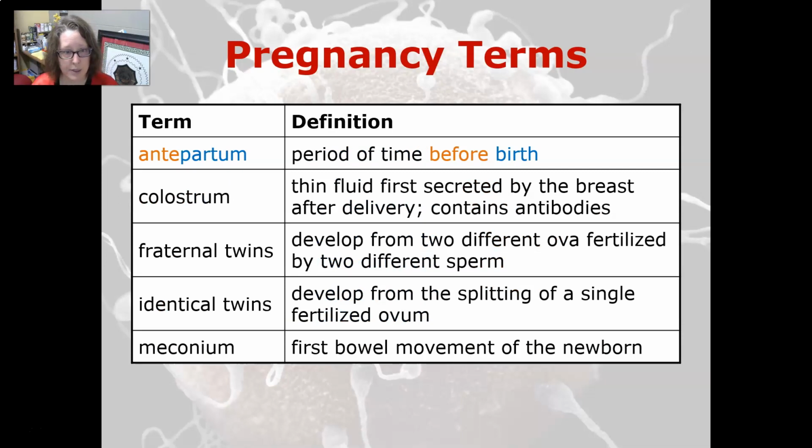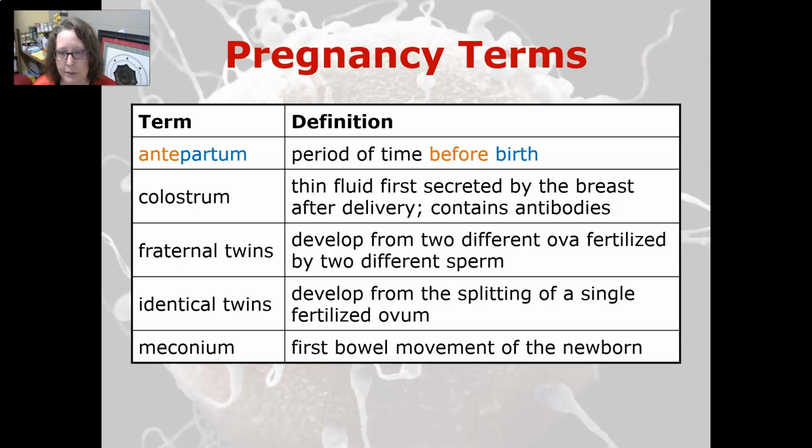A few pregnancy terms now. We have antepartum, which is a period before birth, so a period of time before birth. Colostrum is a thin fluid that is first secreted by the breast right after delivery, and it contains a lot of antibodies to protect the baby.